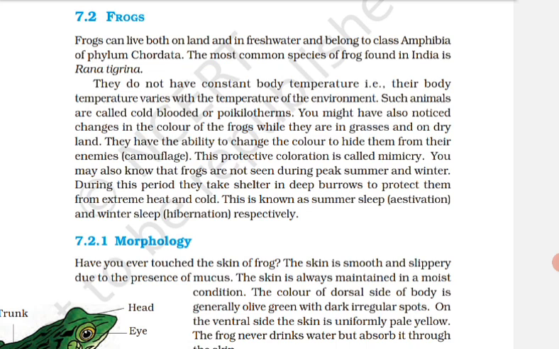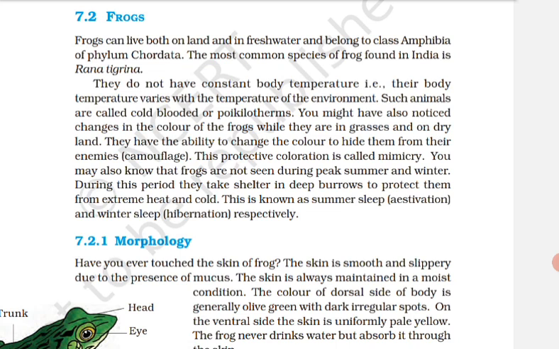Frogs exhibit sexual dimorphism. Male frogs can be distinguished by the presence of sound-producing vocal sacs and also a copulatory pad on the first digit of the forelimb, which are absent in female frogs.